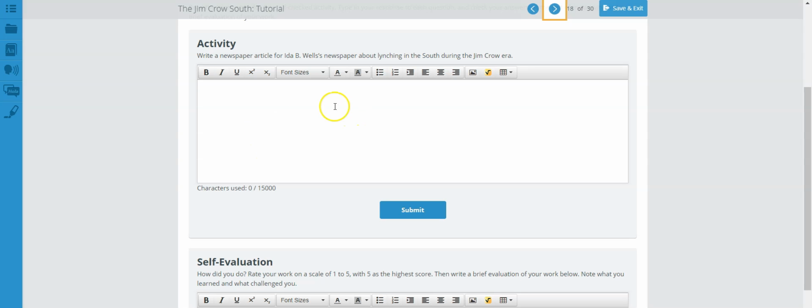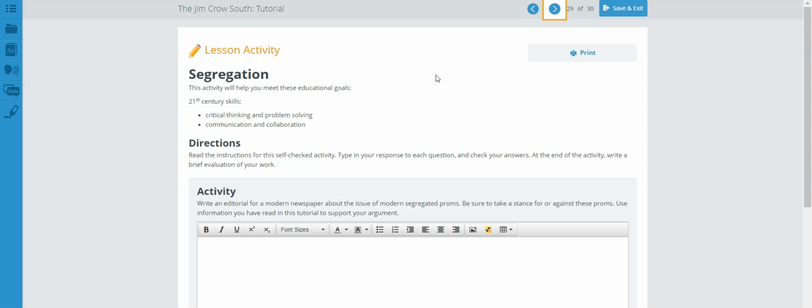So you need to provide a good paragraph in order to get credit for this assignment. Again, I know this is a complicated topic. I would be a little bit challenged to write it, but it puts you in that situation and makes you understand how difficult it was for African Americans during this time period. Let's move on. We are now on page 29 of the Jim Crow South tutorial, and this is the lesson